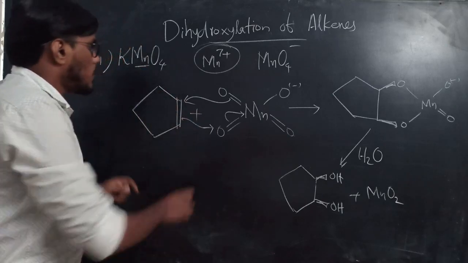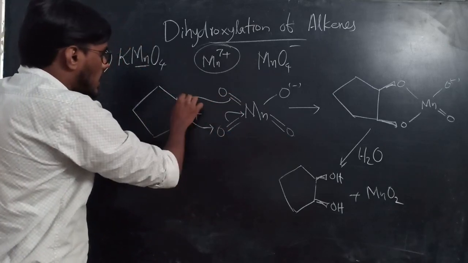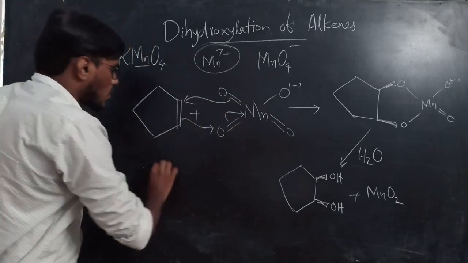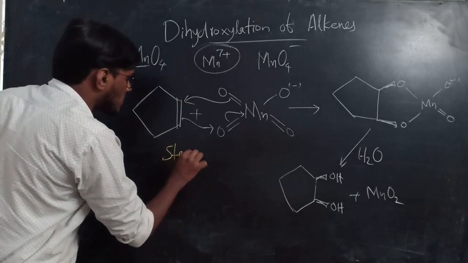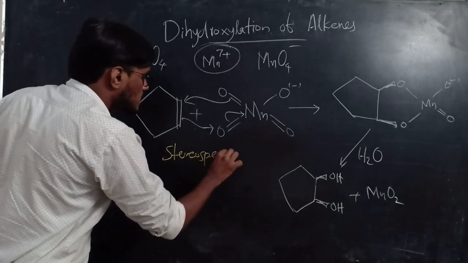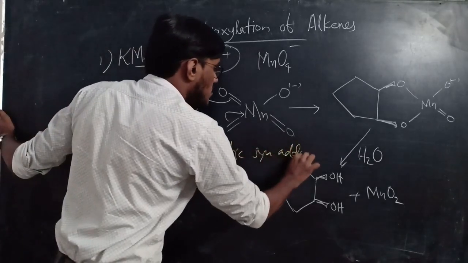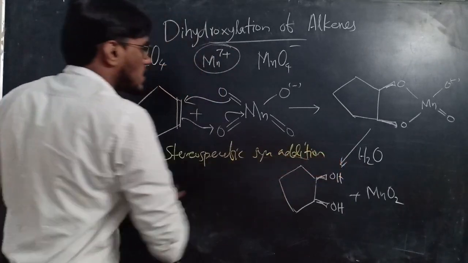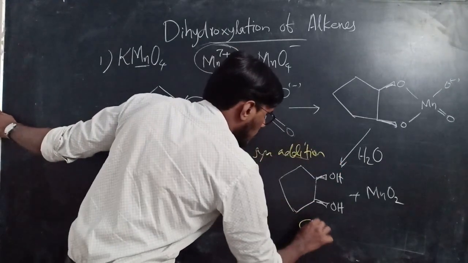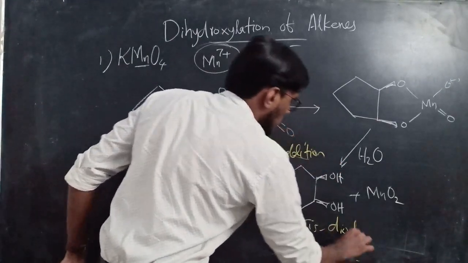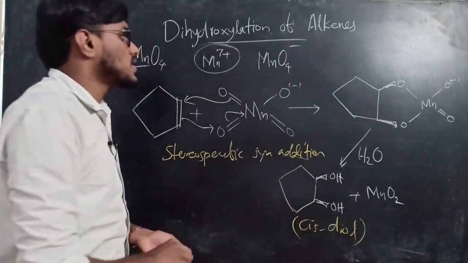Here you must remember, these oxygens add to the double bond from the same side, so this is a stereospecific syn addition. Okay, so stereospecific syn addition takes place here and forms a cis diol. It's a diol which is cis. Okay, there forms a cis diol.